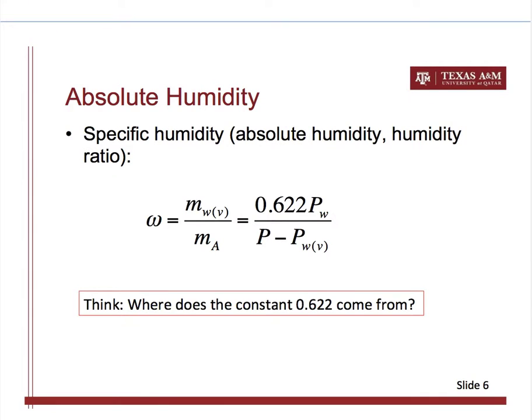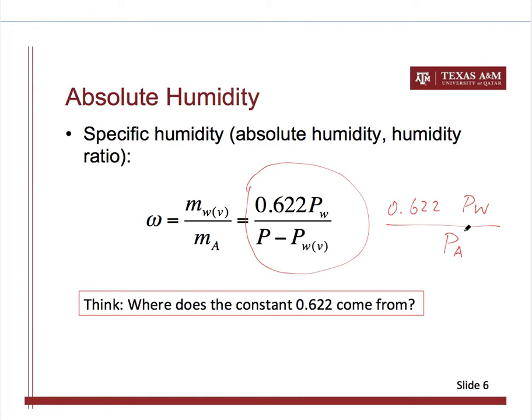Okay. So previously we introduced the absolute humidity. It's also called the specific humidity or humidity ratio. That's the ratio of the water vapor mass to the dry air mass in a moist air system. We can further write this ratio in terms of the ratio of the partial pressures. So this is essentially 0.622 times the water vapor partial pressure divided by the dry air partial pressure.